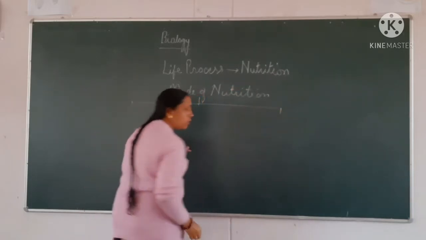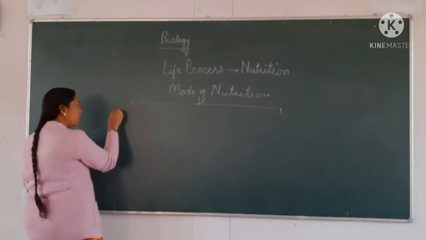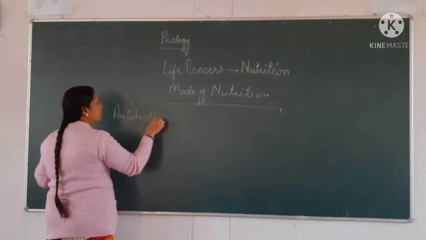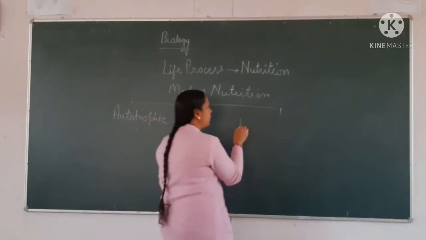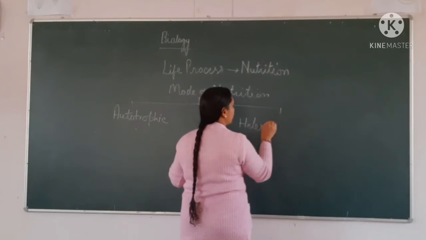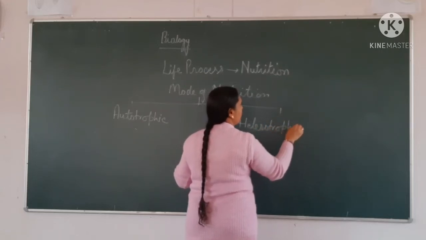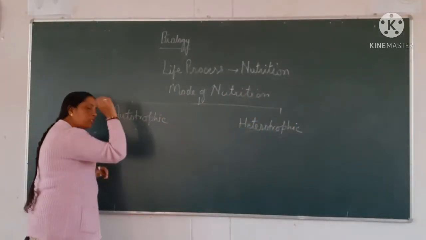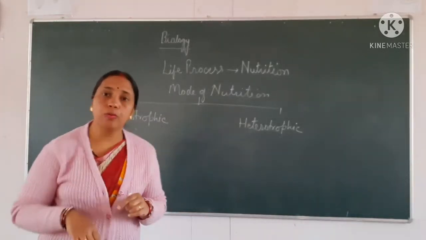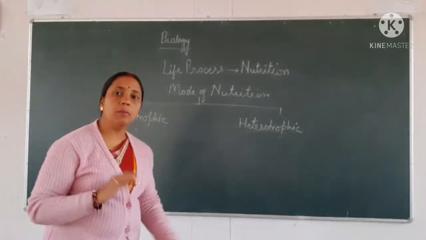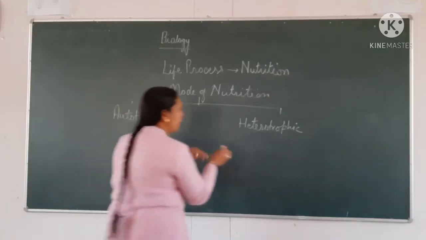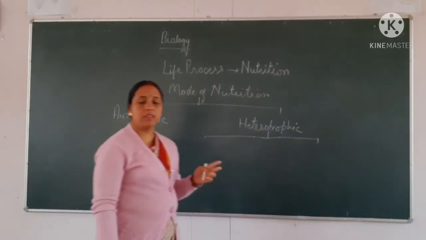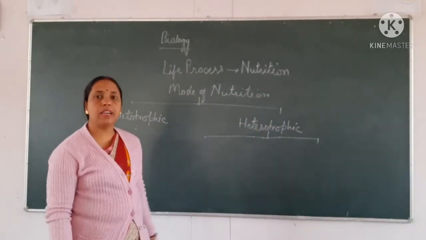We have mainly two different types of nutrition. One is autotrophic. Second one is heterotrophic. Autotrophic is a mode of nutrition in which plants prepare their own food. It mainly takes place in plants and some bacteria. Whereas in heterotrophic nutrition, the living organisms are of different types. So we have three different types of heterotrophic nutrition.